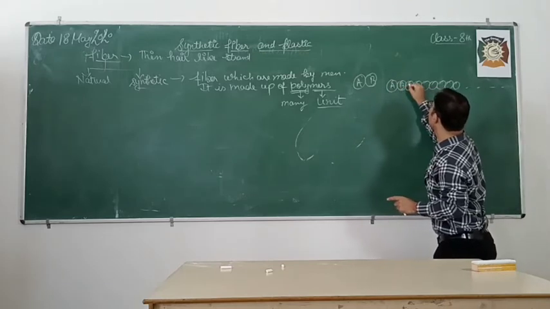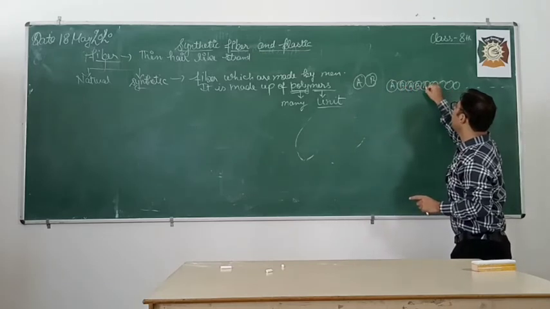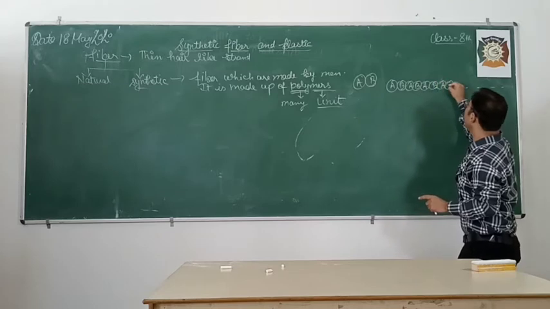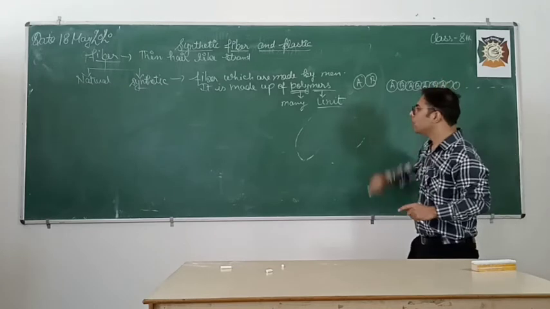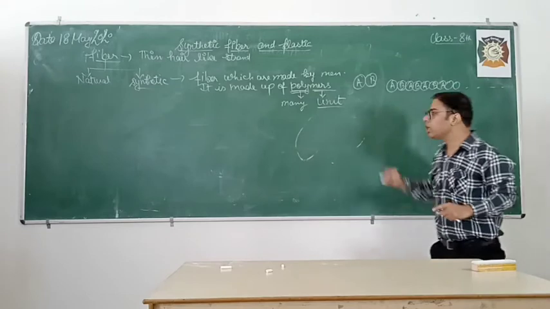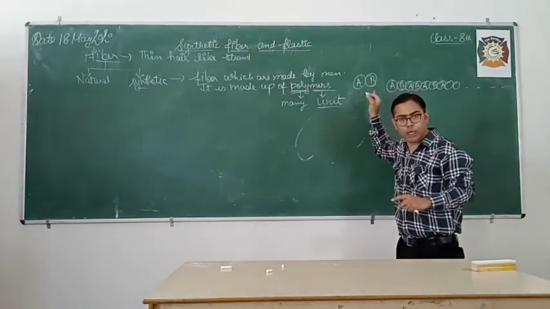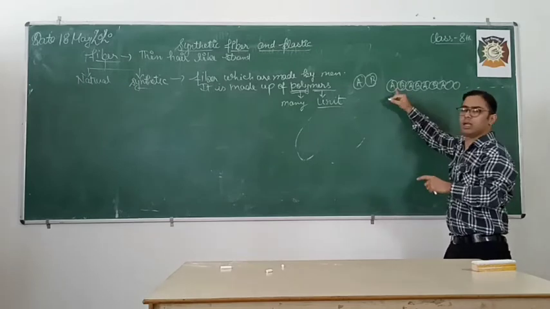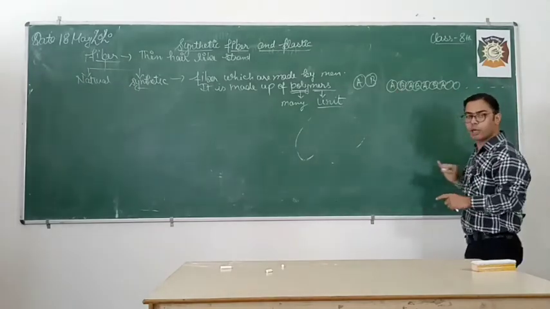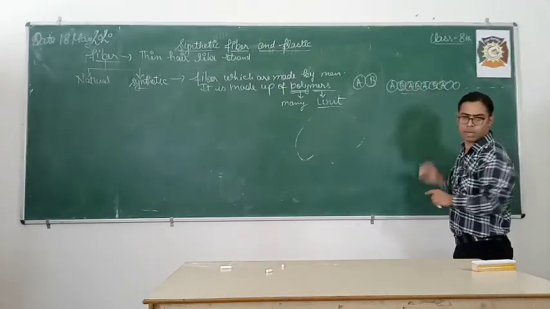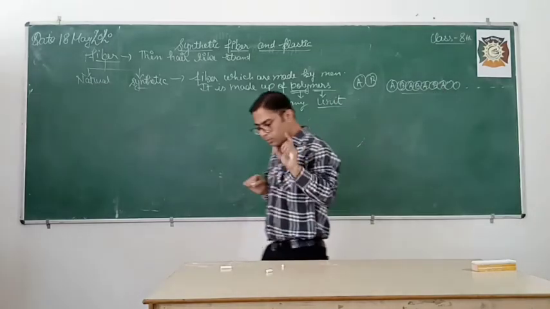A, B, A, B, A, B, A, and so on. Like I will define the word, try to understand it. What is polymer? When small molecules are joined together to form a large chain of molecule, this is known as polymer. Is it clear to you?